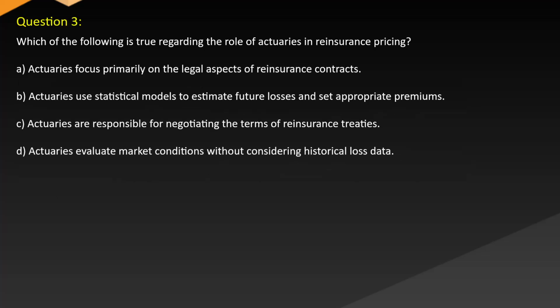Question 3. Which of the following is true regarding the role of actuaries in reinsurance pricing? A. Actuaries focus primarily on the legal aspects of reinsurance contracts. B. Actuaries use statistical models to estimate future losses and set appropriate premiums. C. Actuaries are responsible for negotiating the terms of reinsurance treaties. D. Actuaries evaluate market conditions without considering historical loss data.